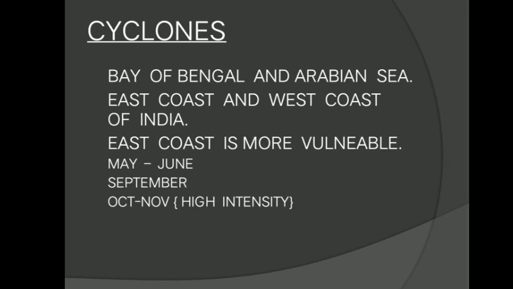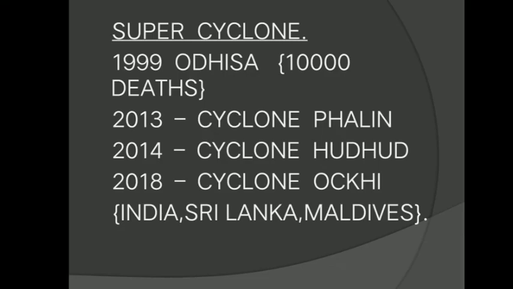The Bay of Bengal witnesses more cyclones when compared with the Arabian Sea, and the intensity of the cyclones formed in the Bay of Bengal is very high compared to the Arabian Sea. So the east coast of India is more vulnerable to damage because the Bay of Bengal is situated in the east of India, compared to the west coast of India. If we speak about the months May to June and September, these have tropical cyclones. If we speak about October and November, they have very high intensity cyclones.